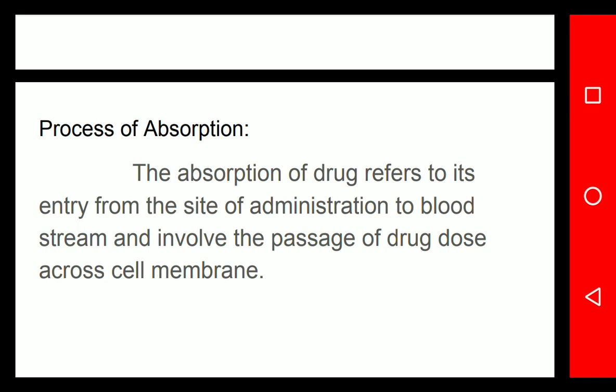Like that, the biological membrane absorbs the drug within it and passes the drug from one membrane to another membrane. That is the simple explanation of how absorption takes place.